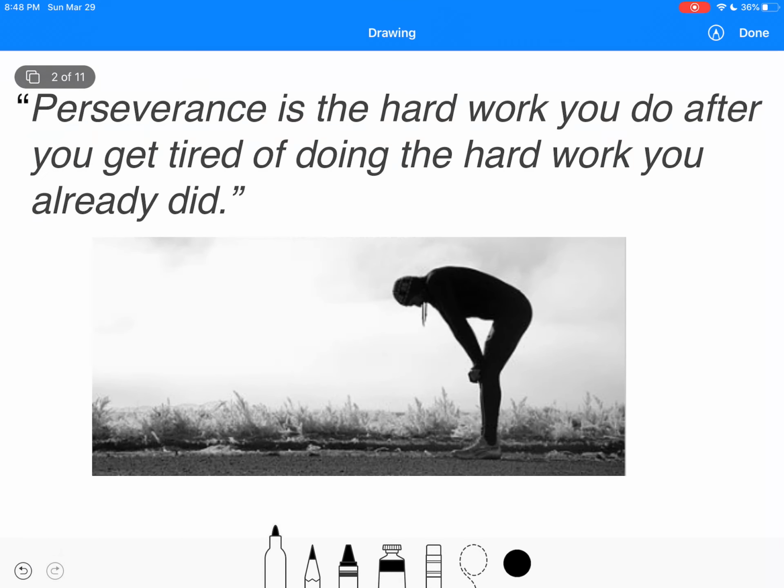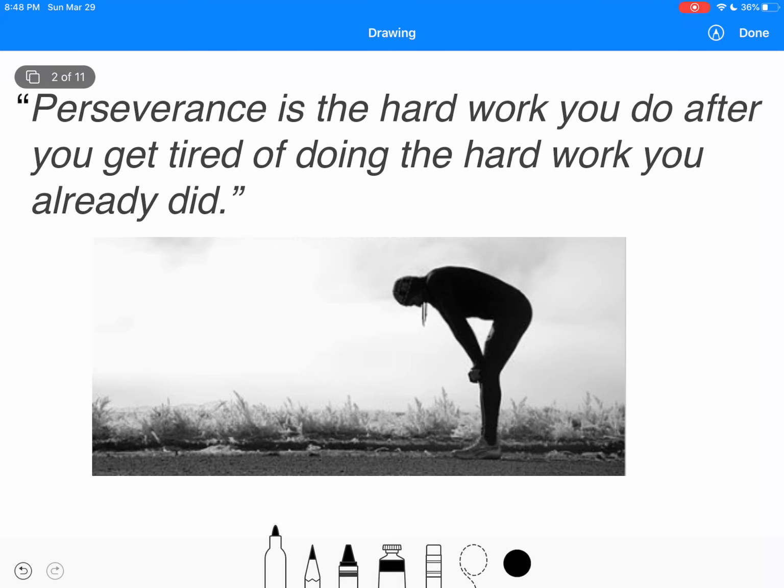Thought I'd start with a quote for today. Perseverance is the hard work you do after you get tired of doing the hard work you already did. I want you to pause this and think about what that means to you. All right, awesome.